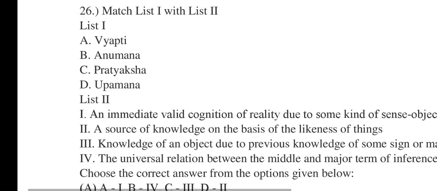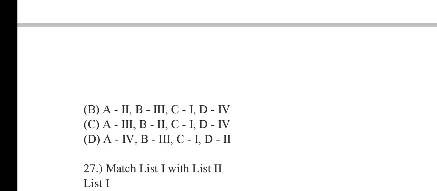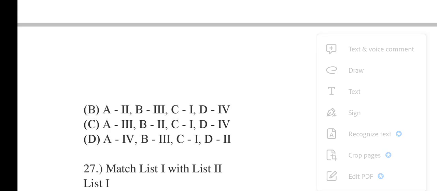Choose the correct answer from the options given below. A4, B1, C3, D2; A2, B3, C1, D4; A3, B2, C1, D4; A4, B3, C1, D2. 26. Correct option will be number B, that is A2, B3, C1, D4, according to me.